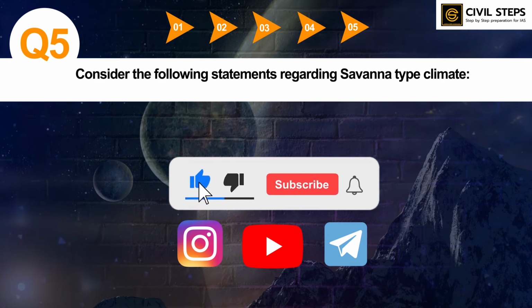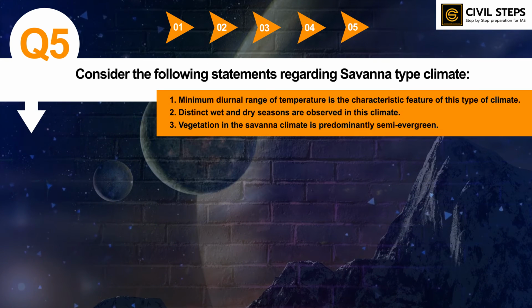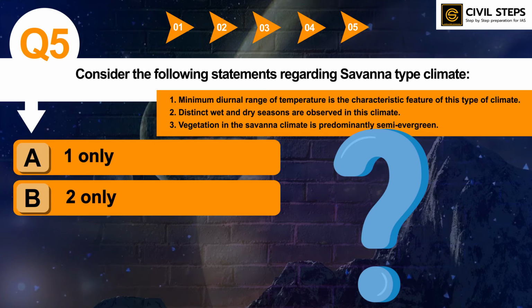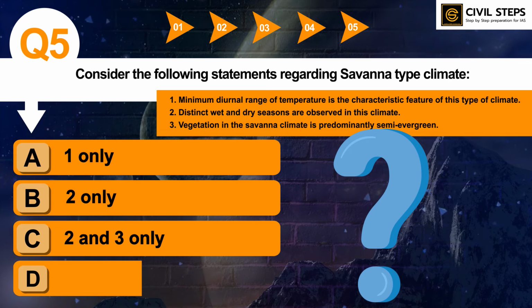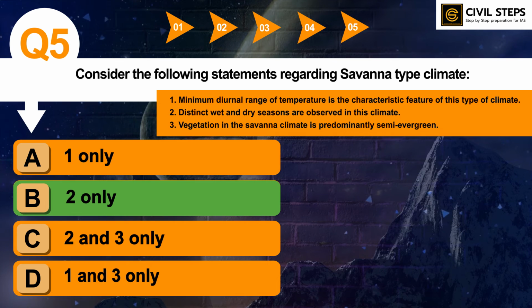Consider the following statements regarding savanna type climate. First, minimum diurnal range of temperature is the characteristic feature of this type of climate. Second, distinct wet and dry seasons are observed in this climate. Third, vegetation in the savanna climate is predominantly semi-evergreen. So which of the statements given above is or are correct? Option A, 1 only, B, 2 only, C, 2 and 3 only, and option number D, 1 and 3 only. So you have to tell the correct answer. So the correct answer of this question is option B, 2 only.